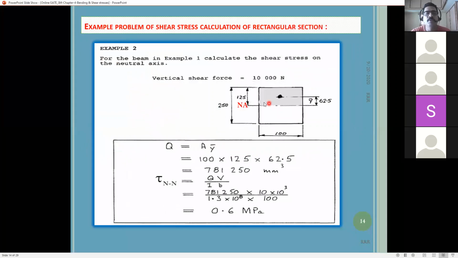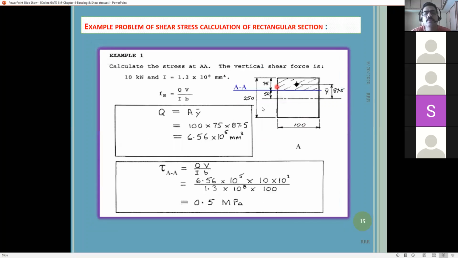Also, we checked one practical problem on how to find the shear stress. In this example we checked the shear stress at the neutral axis. That means at the neutral axis we need to find the shear stress. So in this case, what will be A? As we discussed, A is the area from where we need to find the shear stress to the nearest extreme fiber. Here we are considering the center, so you can take either top or bottom, it is the same. So this is the cross sectional area we need to take. And y is the distance from the neutral axis to the centroid of the shaded area. And B is the width of the beam. So you can do this. This is just the thing.